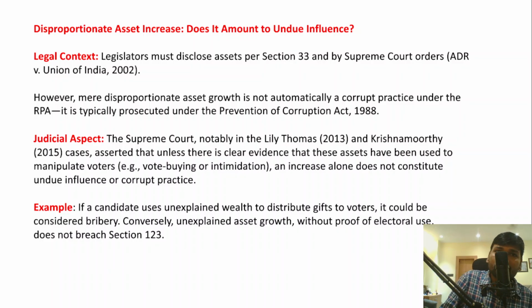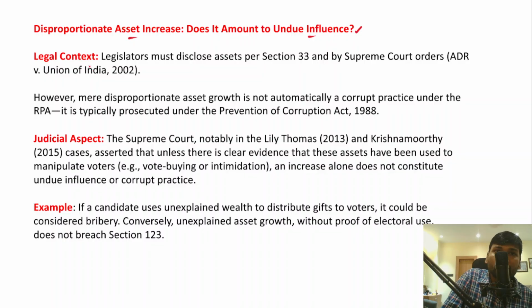Now we get to know that there are some corrupt practices defined under the Representation of the People Act 1951, right? So do you think that a disproportionate asset increase amounts to undue influence of the voters to exercise their right to vote? Let's understand this concept as well, because it has been asked in the question specifically.